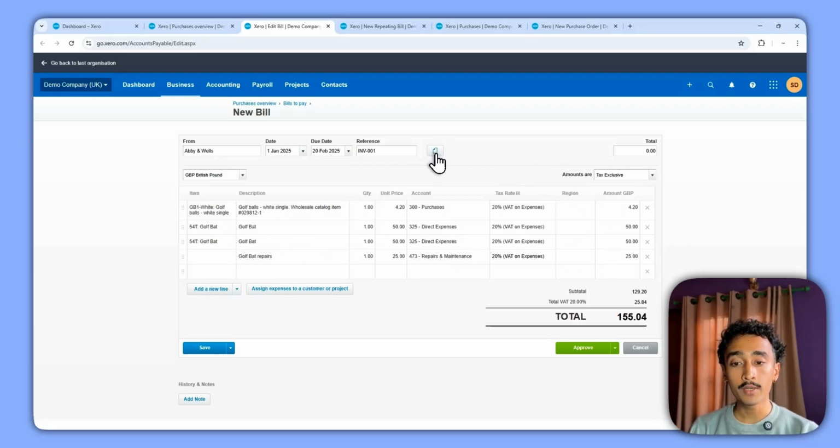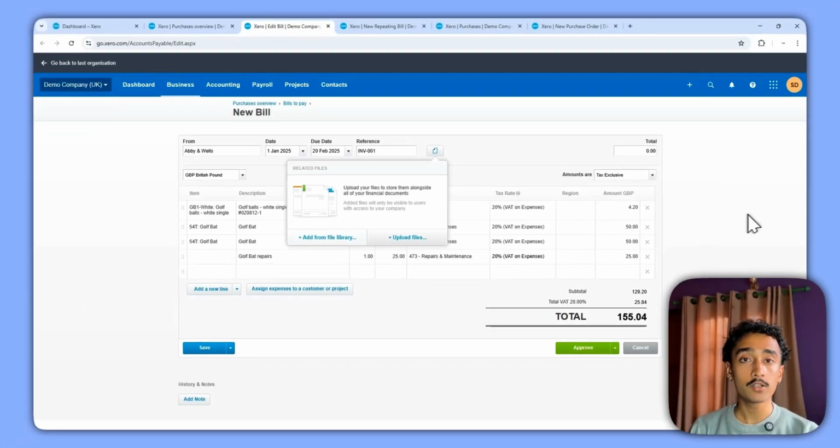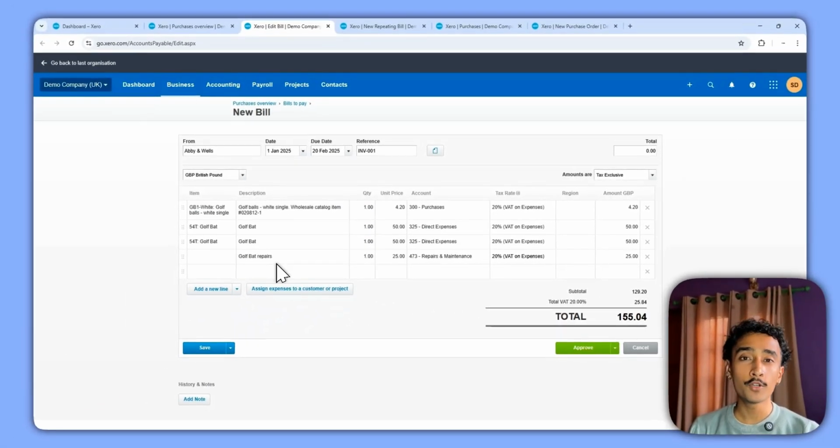And if you want to add PDF documents or any purchase invoice that the client has sent to you, you can hover over to this file section at the top middle corner of the screen, press on upload files, or just drag and drop files here. Xero will link your purchase invoice to everything that has been posted here, so that it will be easier for you to track everything and cross-verify things with the source documentation.